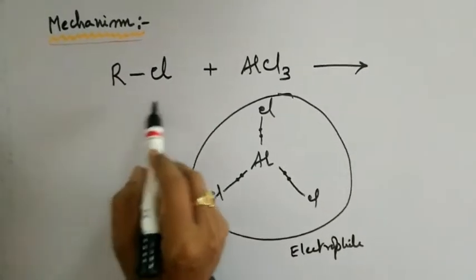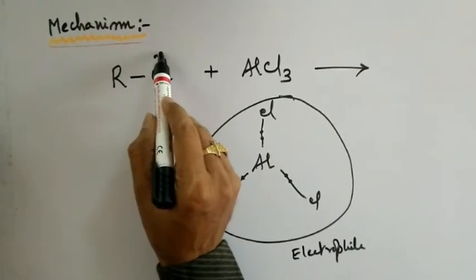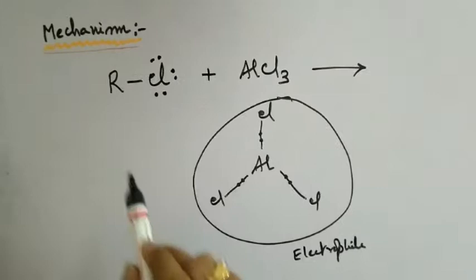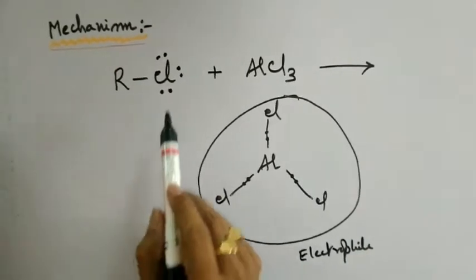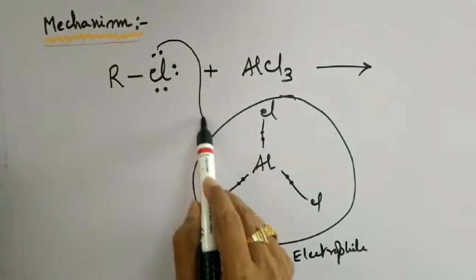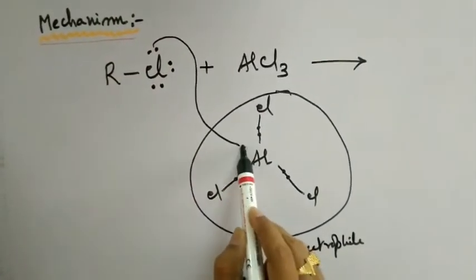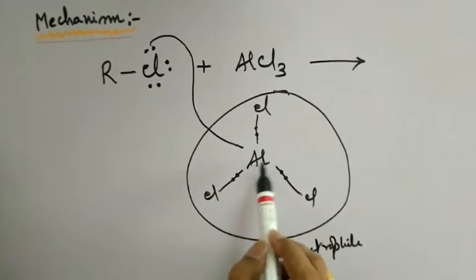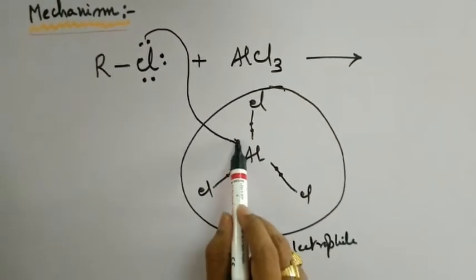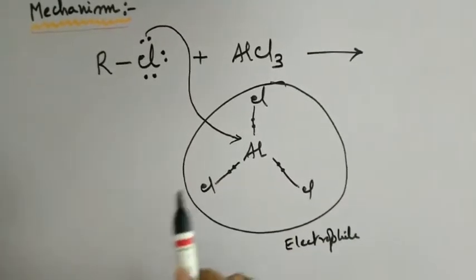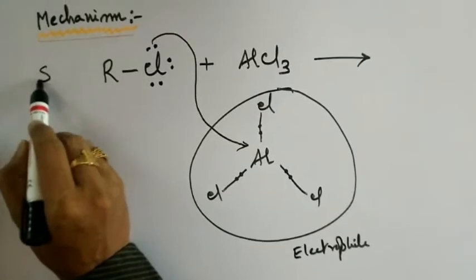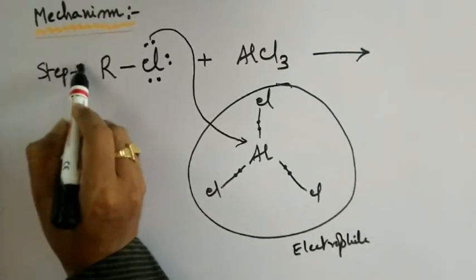In this particular reaction, our alkyl halide molecule is having 3 lone pairs of electrons on halogen. So this electron density of chlorine can easily attack the aluminum site of AlCl3. So that serves our first part of the mechanism, Step 1.